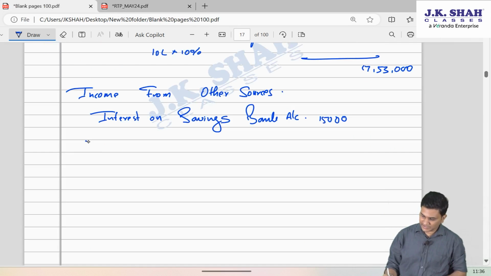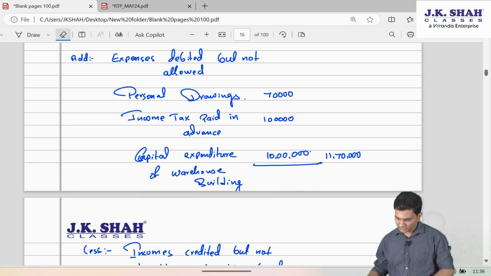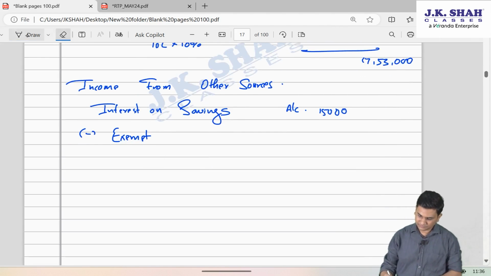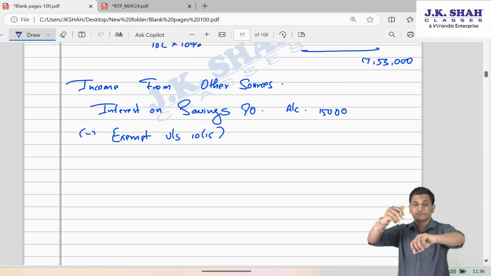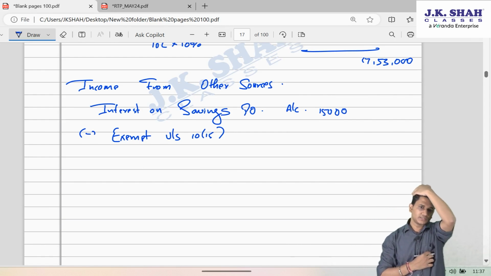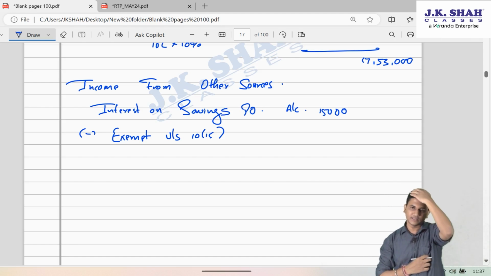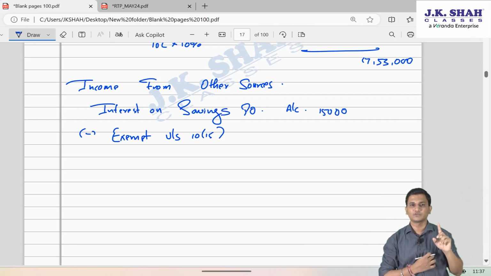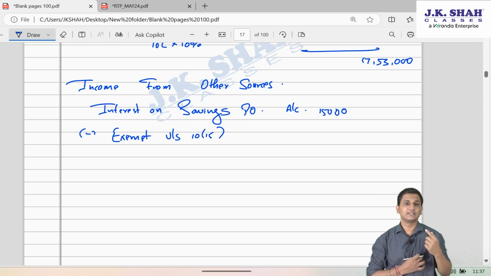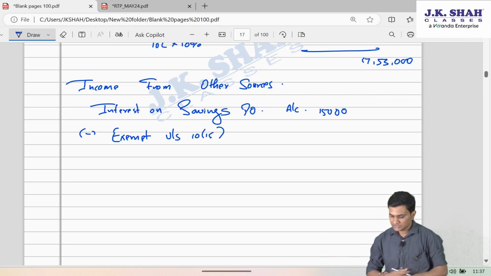But now you remember to take that exemption. Savings post office account, sorry, not bank account, savings PO account. Friends, against interest on savings post office account, there are two benefits. One is section 10 clause 15 exemption, which will be calculated while calculating the income itself. And once that income has become a part of income from other source, once it has become a part of gross total income, then even section 80TTA deduction is entitled for that interest amount, because it's an interest ultimately from a savings account. So there are two advantages.